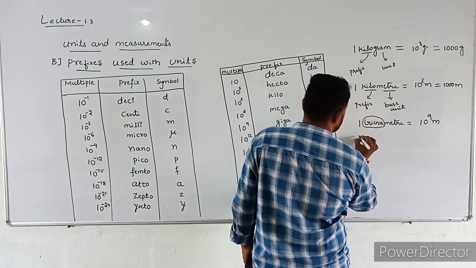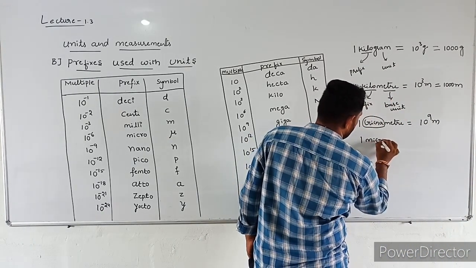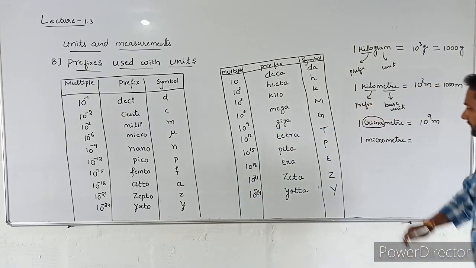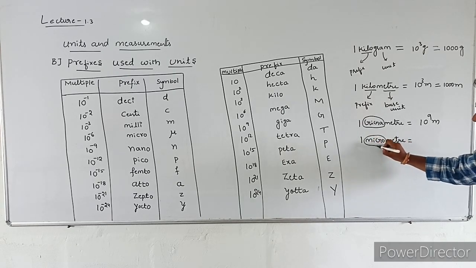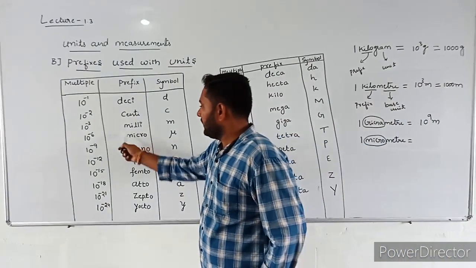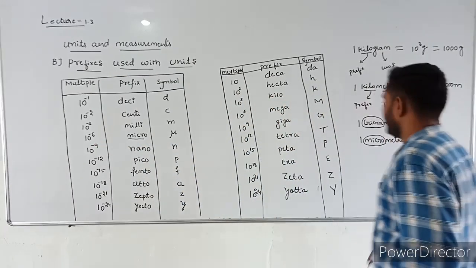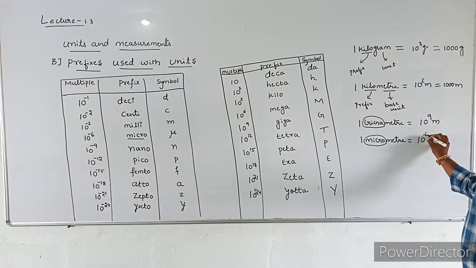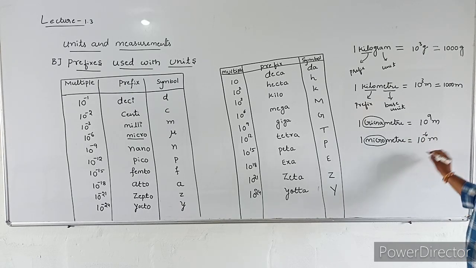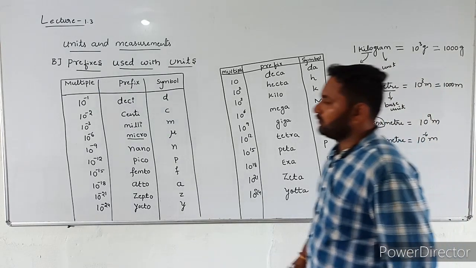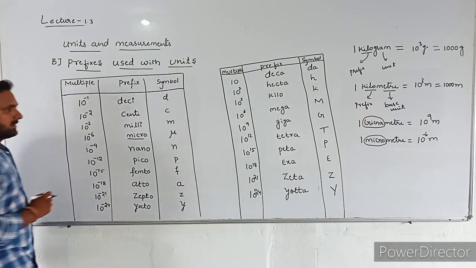Another example, 1 micrometer. Now let us see. Micro is a prefix. What is the multiple of micro? Its multiple is 10 power minus 6. This is the base unit. So 1 micrometer is equal to 10 power minus 6 meter. This is the prefixes used with the units concept.